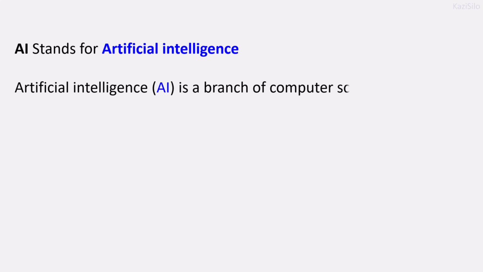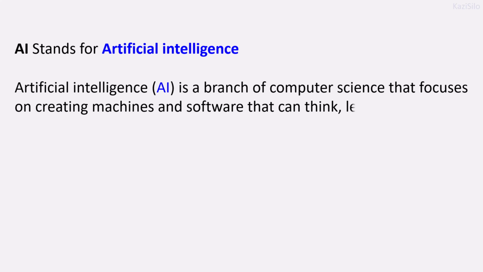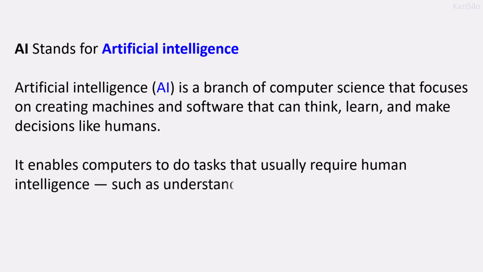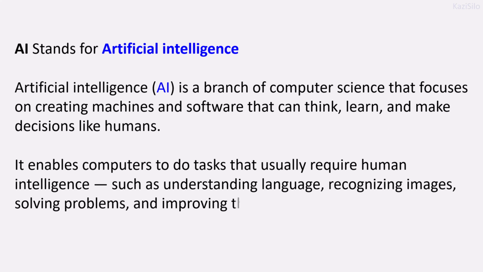AI stands for artificial intelligence. Artificial intelligence is a branch of computer science that focuses on creating machines and software that can think, learn, and make decisions like humans. It enables computers to do tasks that usually require human intelligence, such as understanding language, recognizing images, solving problems, and improving themselves over time.